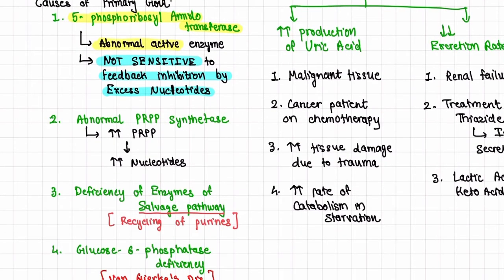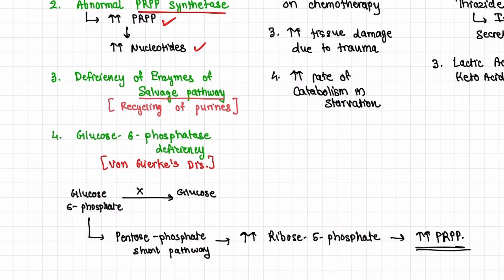Second is abnormal PRPP synthetase. When PRPP synthetase is abnormal, there will be increased PRPP and it will lead to increased nucleotides. Third is deficiency of enzymes of the salvage pathway. The salvage pathway is basically recycling of purines. So when there is enzyme deficiency of the salvage pathway, recycling of purines will not occur. This will lead to increased purines and increased uric acid.